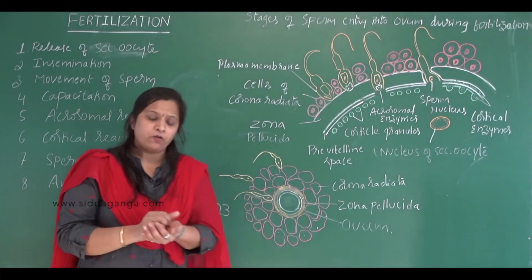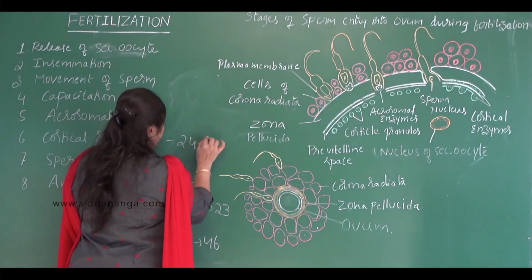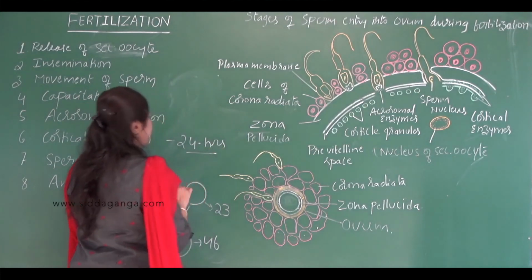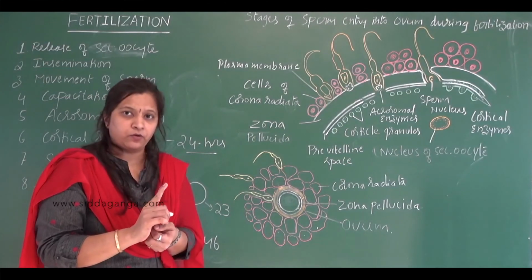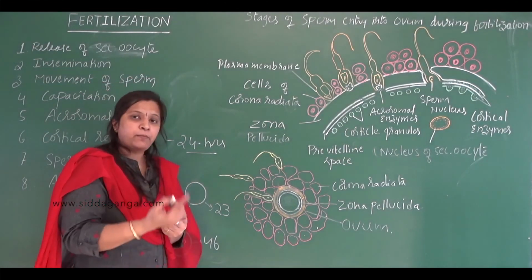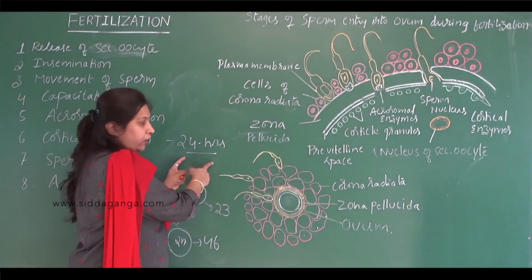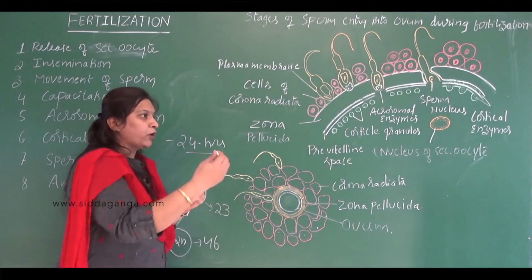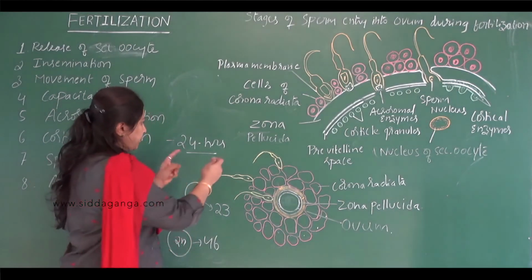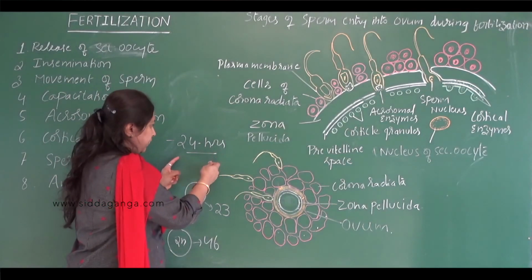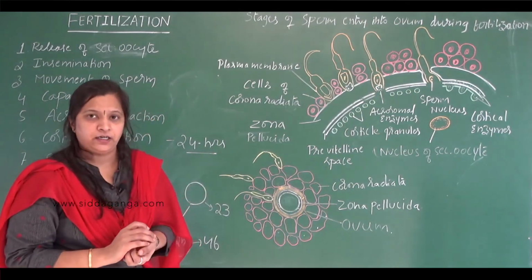Once the secondary oocyte is released, it is capable of living for only 24 hours. So the viability of the secondary oocyte is 1 day, that is 24 hours. Viability means the ability to fertilize. During this period only, the sperm has to reach the egg, then only fertilization will happen. If the sperms are unavailable during this period, then fertilization will not happen and the secondary oocyte gets degenerated.